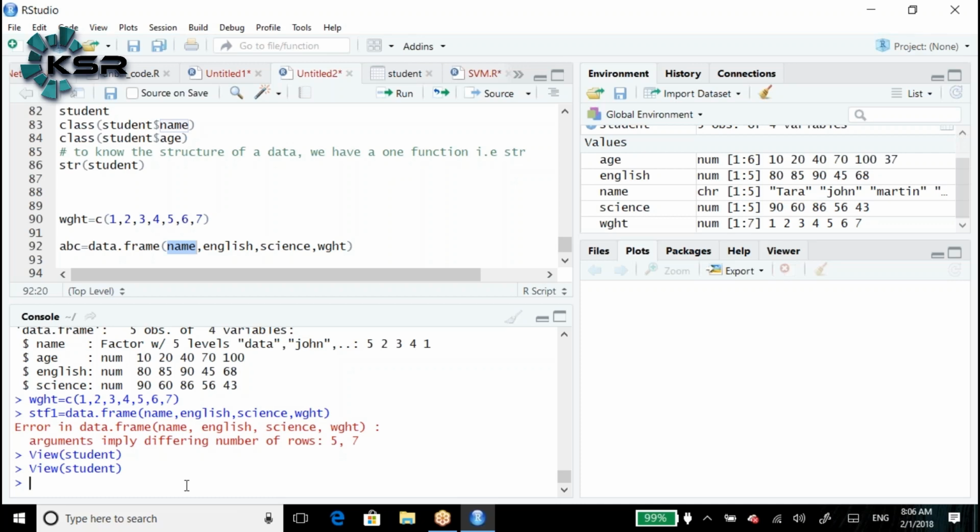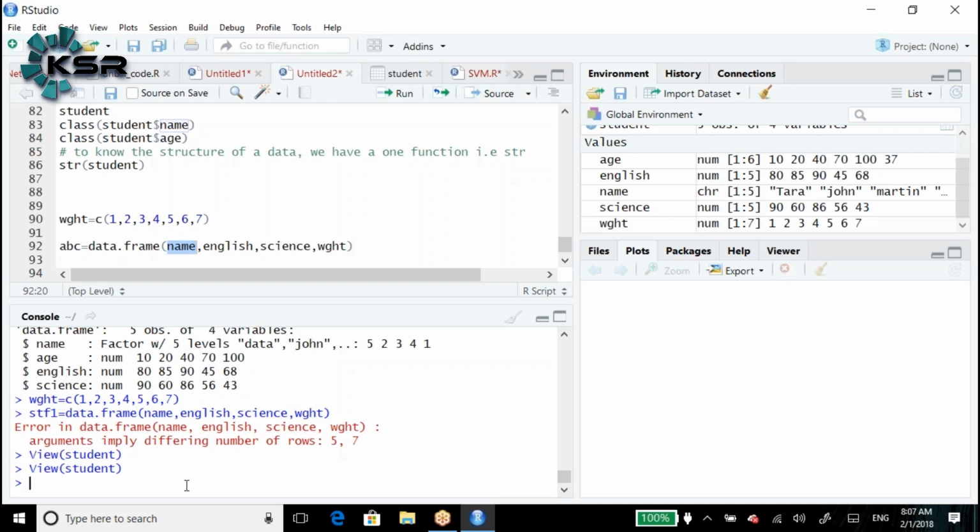You asked a good question. What is the question here? I created one data frame. Let's say after that I change my vectors. Does it automatically replace my data frame? No, it doesn't replace the data frame. If you want again, you need to create another data set. Once you create a data frame, it doesn't change automatically unless you change the data frame. Clear?